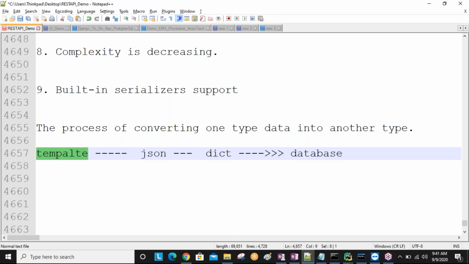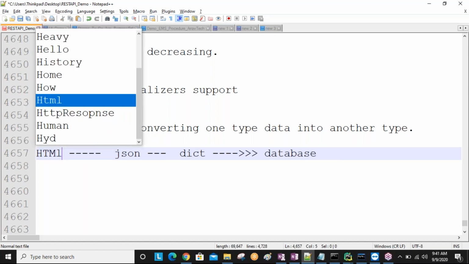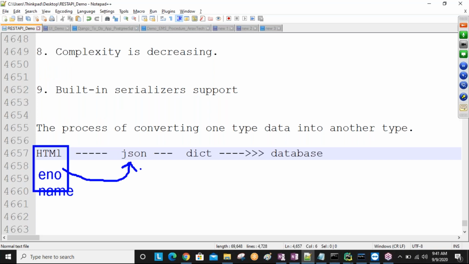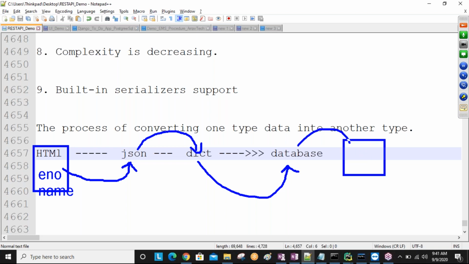Users are sending some data, like employee number and employee name, using HTML, and that data is converted automatically. HTML data, when we send it, is converted into JSON. Next, we convert the JSON data into a dictionary by writing some lines of code. Next, the dictionary data is converted into database format, and then stored in the database.